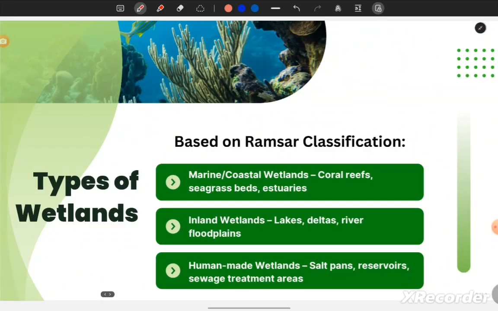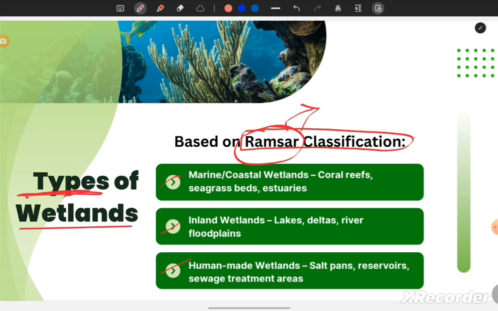Next, we will discuss the types of wetlands. If we talk about the Ramsar classification, there are 3 types of wetlands, and don't worry, for Ramsar we will discuss the Ramsar Convention, Ramsar sites, and the Indian Ramsar sites, so don't worry about that. Now let's see the types of wetland. First is the marine or coastal wetlands. These are wetlands or water bodies associated with ocean water or sea water. For example, coral reefs, seagrass beds, estuaries. They are examples of coastal wetlands.